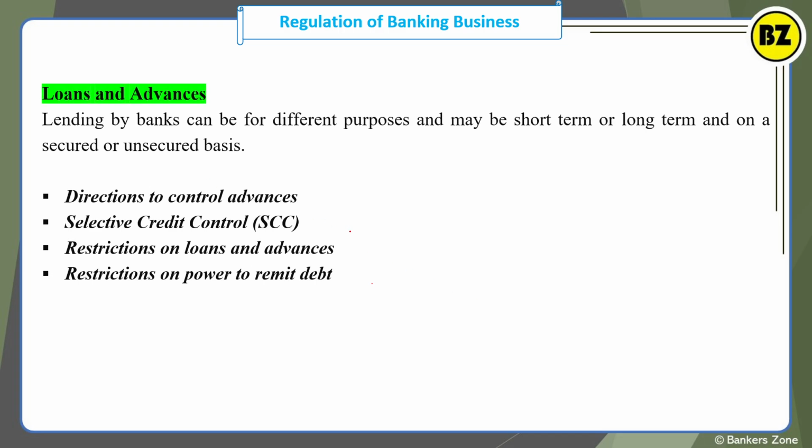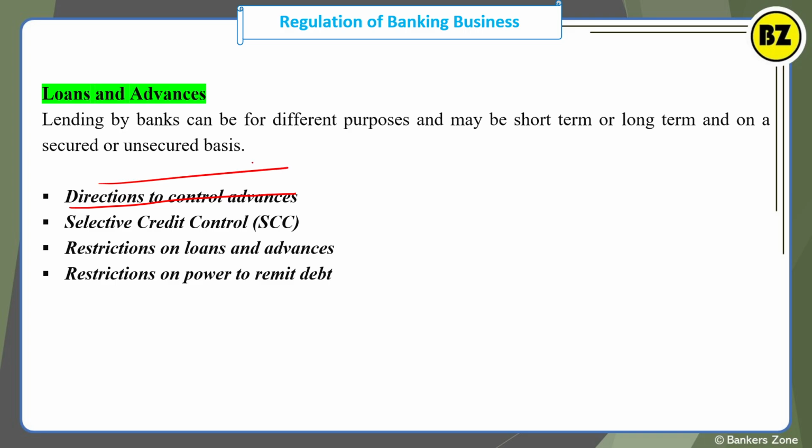Now let's talk about the loans and advances. So lending by the bank can be for different purposes. It may be for short term lending, or it may be for long term lending, or even it may be on a secured or unsecured basis. Secured means taking the security, collateral security, guarantee. Unsecured means no security, like credit card. So based on that, how does the RBI control the loans and advances? Simply for that, we have to see what directions RBI issues.